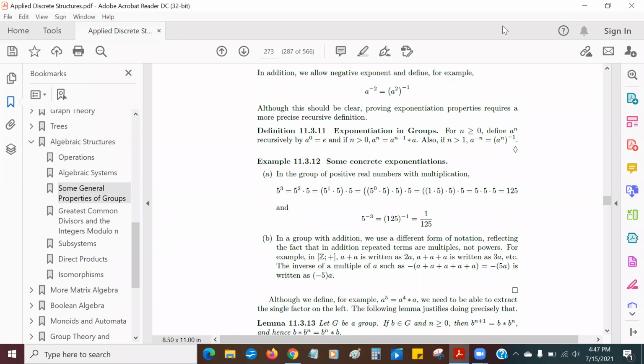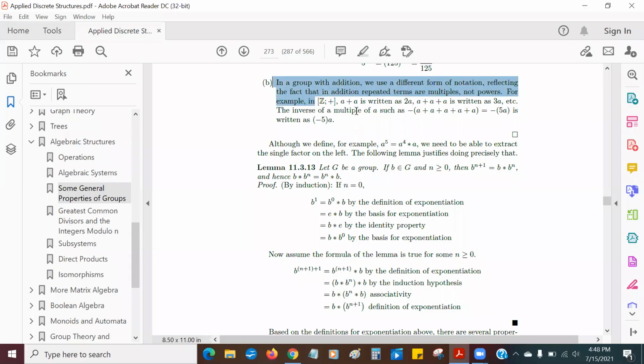Now, I want to point out over here that if we say A plus A plus A plus A plus A, 5 times, is equal to 5A, that's kind of analogous to A to the 5th power. Because if we're in a group and the operation of the group is addition, A plus A plus A 5 times means we're operating A on itself 5 times.